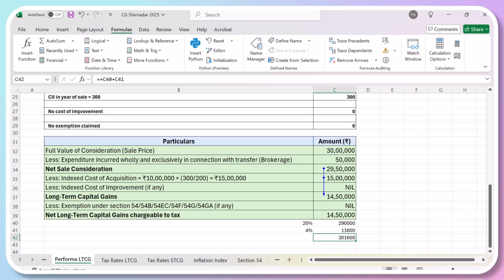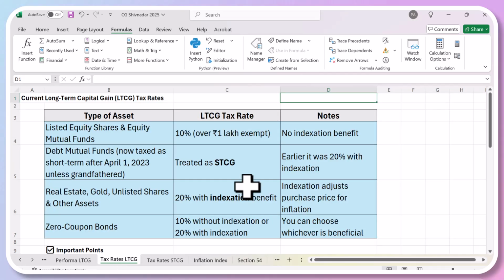Now the tax rates for long-term capital gains. Here, we applied 20%. For example, real estate, it was 20% with indexation benefit. If you can see this. So let's start with the current.